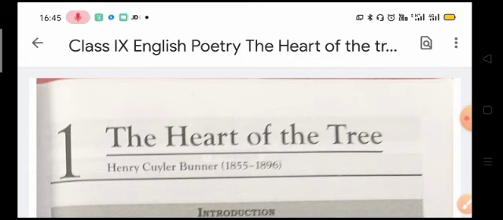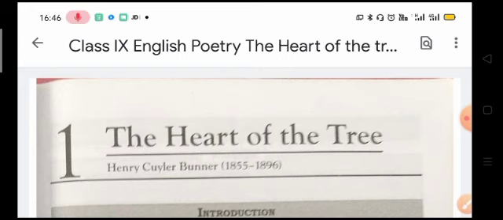Welcome to the session of English Literature. Today we are going to discuss the notes of poetry. The first chapter in that is from the book named Treasure Trove. This book is divided into two parts, short stories and poetry. Today in this chapter we will be discussing the notes of poetry.